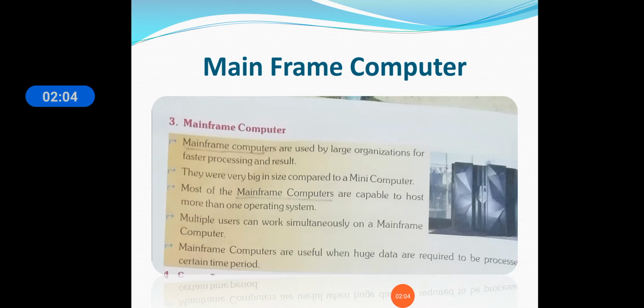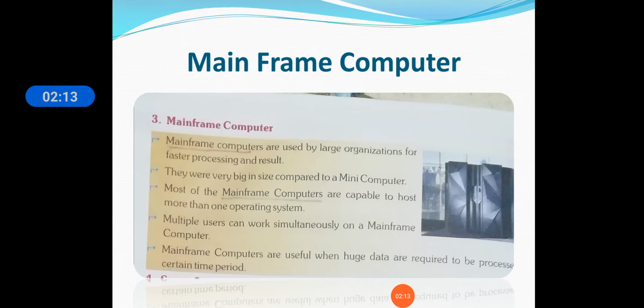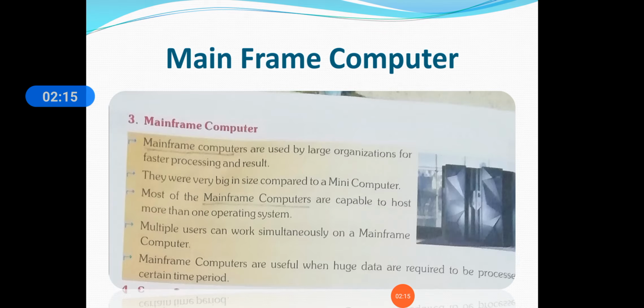Now we are going to study one more computer, that is mainframe computers. Now this is a very important topic, students. Mainframe computers. Mainframe computers are used by large organizations for fast processing and result.